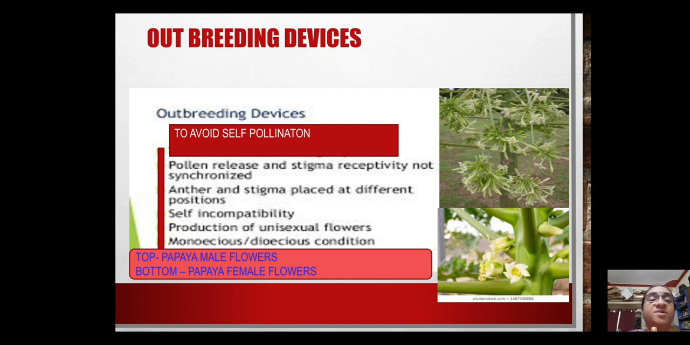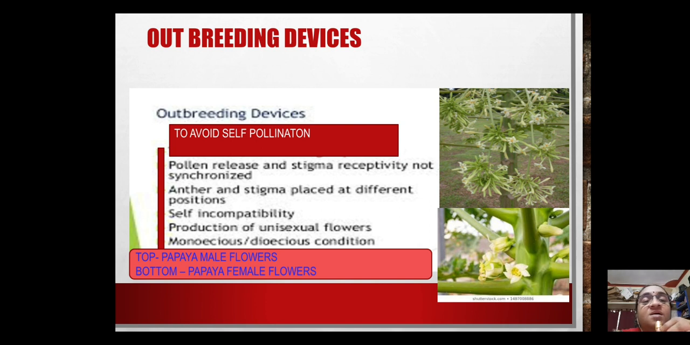The next is production of unisexual flowers, monoecious or dioecious. The pictures shown next are the male flowers of papaya and the female flowers of papaya. So if the flower is either male or female, the problem is already solved. The female flower doesn't have stamens and the male flower doesn't have ovary. So compulsorily there has to be cross pollination, isn't it?